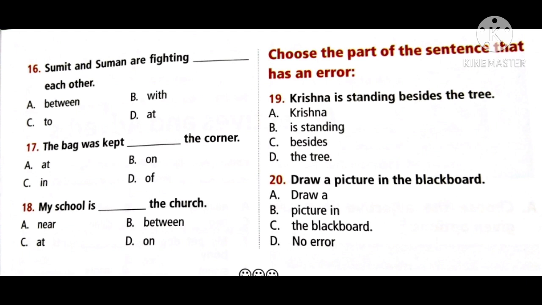Okay. Now coming to the next one, choose the part of the sentence that has an error. Now read the sentence carefully and try to find the error. Just by reading, you read twice, thrice, then you can understand whether we can use it like this or not. Then you can find the error easily. Okay.